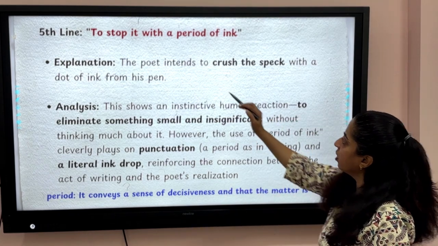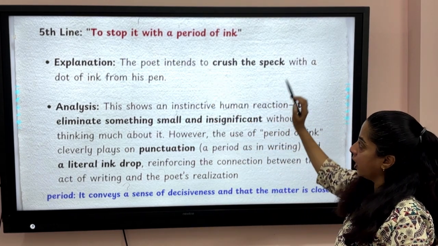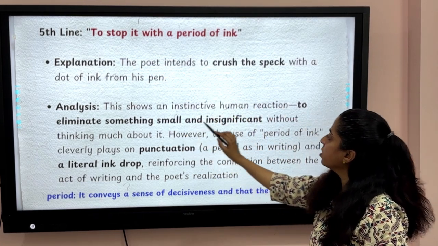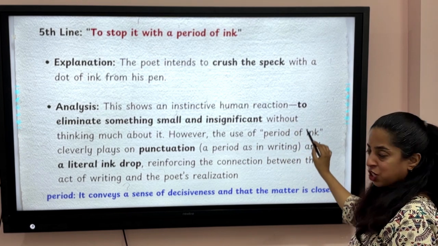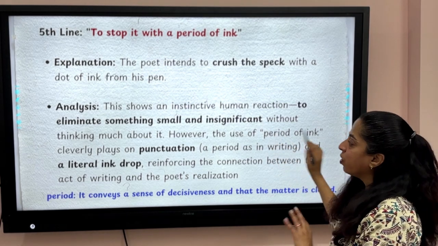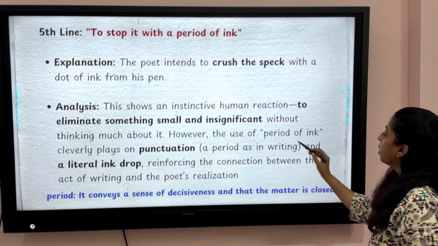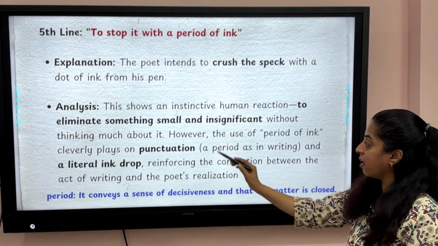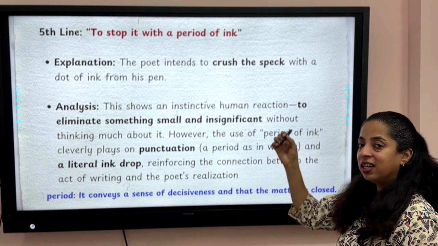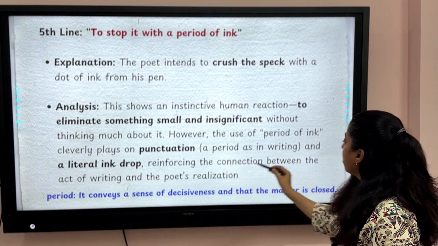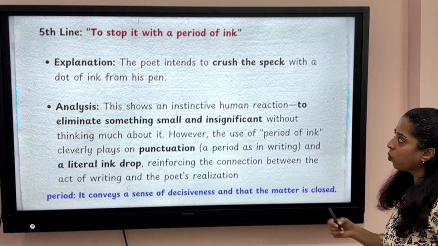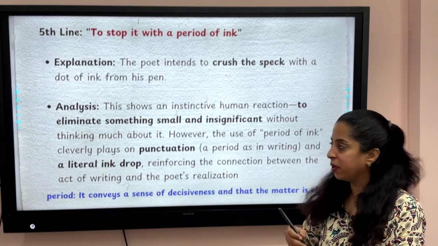So here, if you read the line, to stop it with a period of ink, the poet intends to crush the speck with a dot of ink from his pen. This shows an instinctive human reaction to eliminate something small and insignificant without thinking much about it. However, the use of period of ink cleverly plays on punctuation, a period as in writing and a literal ink drop, reinforcing the connection between the act of writing and the poet's realization. So, the poet wants to stop it with a period of ink.